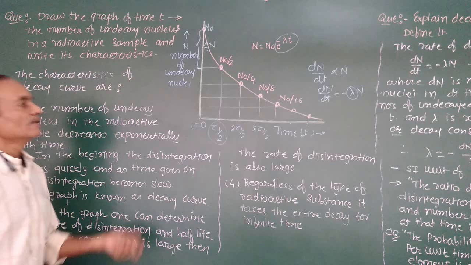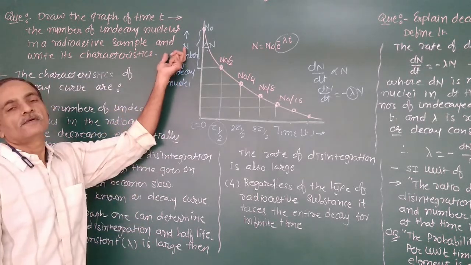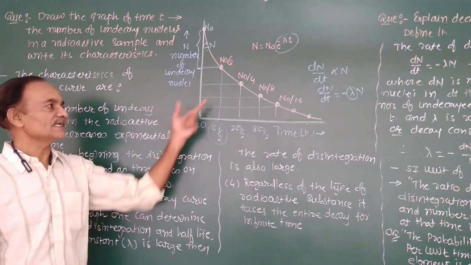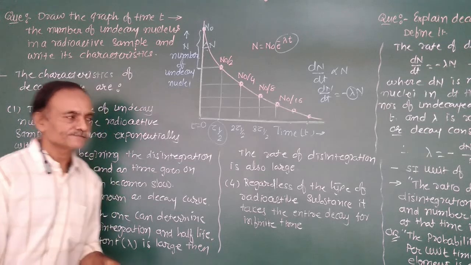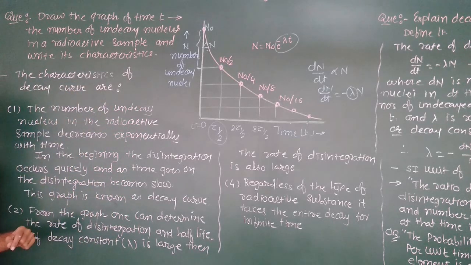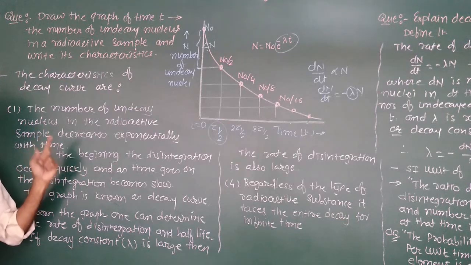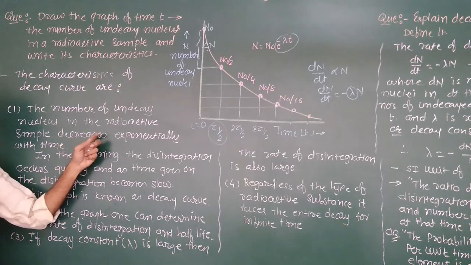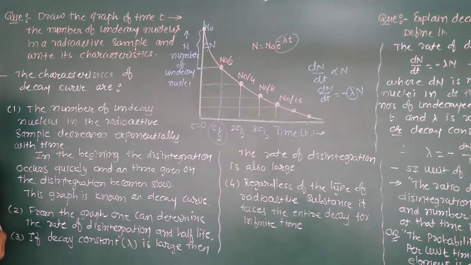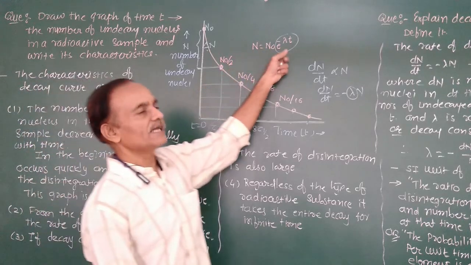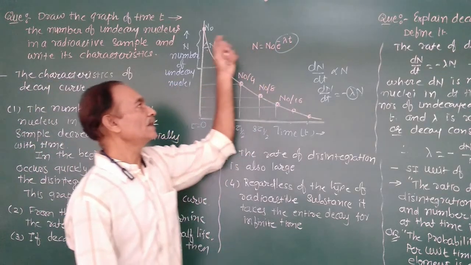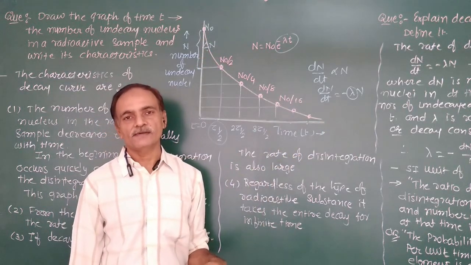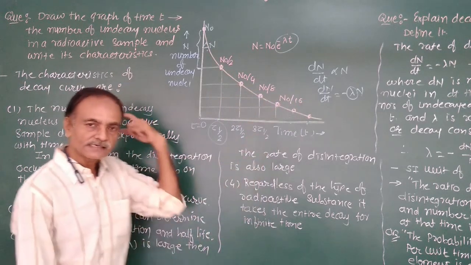Right? So, first, the graph of the number of undecayed nuclei versus time. This graph is known as the decay curve. What are the characteristics of this decay curve? First, the number of undecayed nuclei in a radioactive sample decreases exponentially with time. Already we know that N is equal to N0 e to the power minus lambda t. The number of undecayed nuclei decreases exponentially with time.